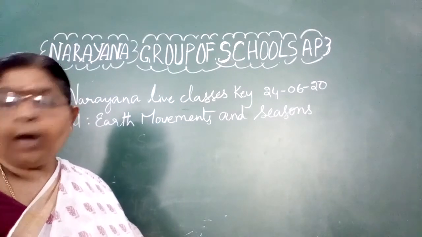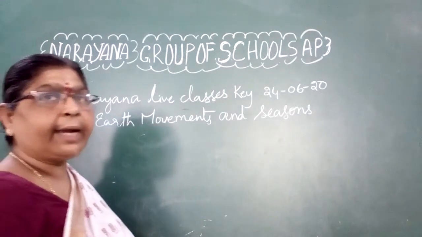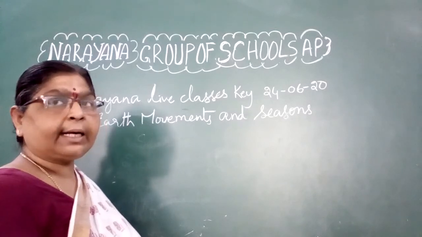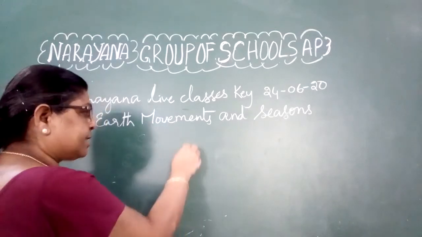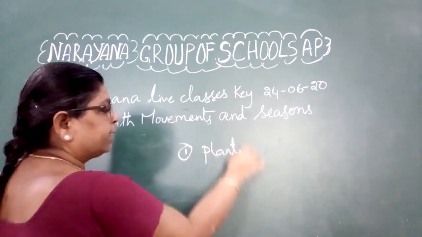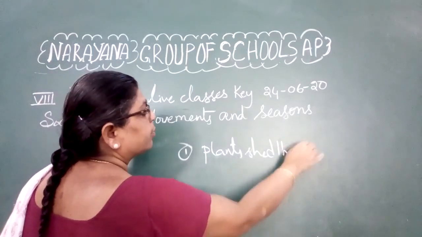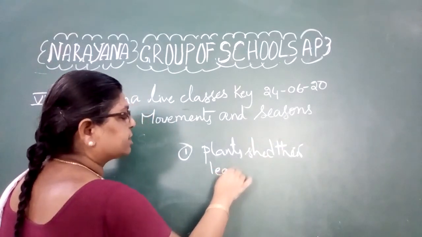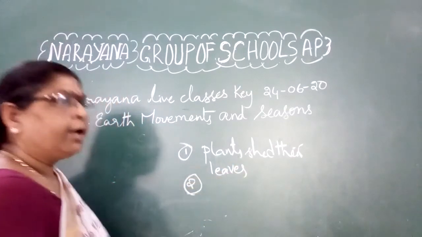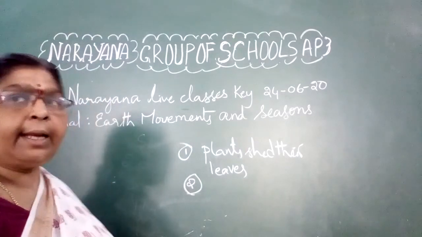Next one is what are the changes that occur in our life, even in the plants also, due to the season change? See here, the plants shed their leaves to avoid the transpiration, to avoid the evaporation of the water from the leaves, usually in a particular season.